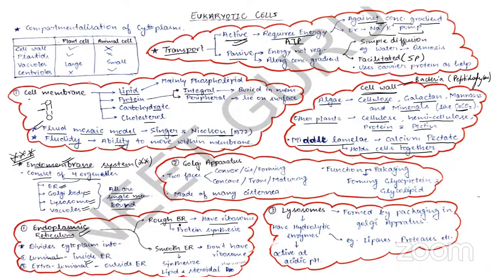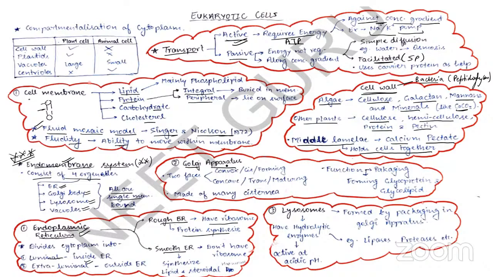Detoxification of drugs. Which organelle is involved? It is smooth endoplasmic reticulum. Okay. And the rough endoplasmic reticulum is involved in protein synthesis because it has ribosomes. Okay. Now moving to the next organelle, which is your Golgi apparatus.